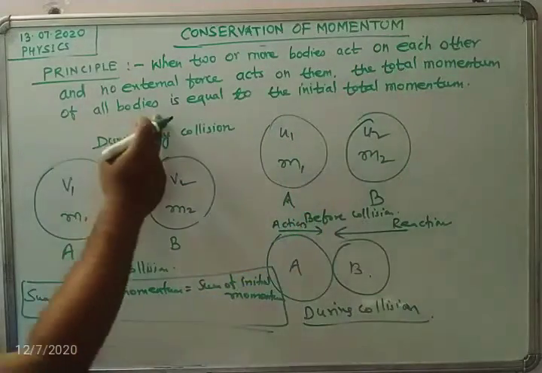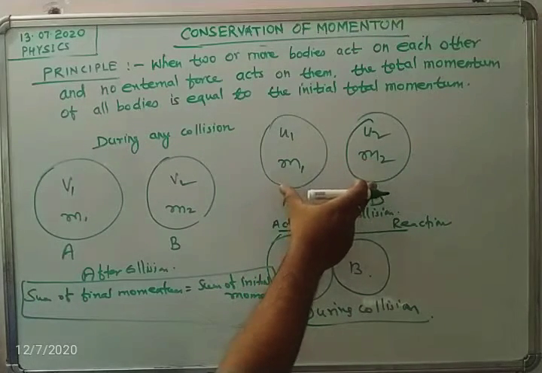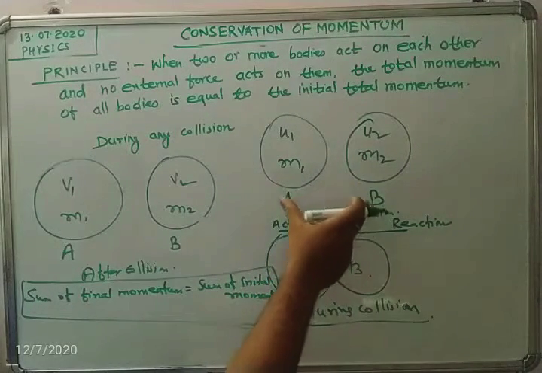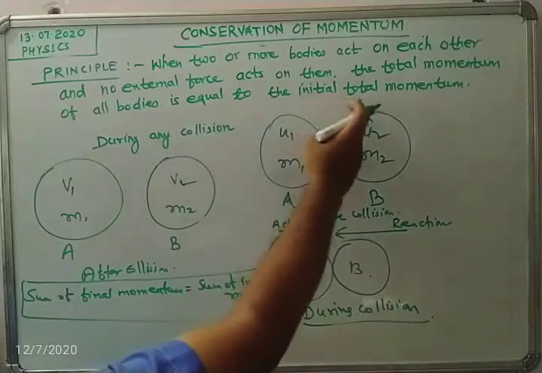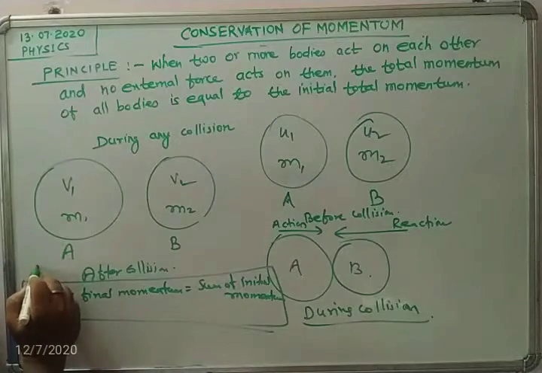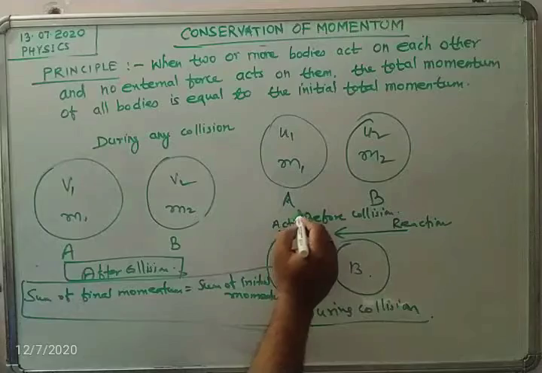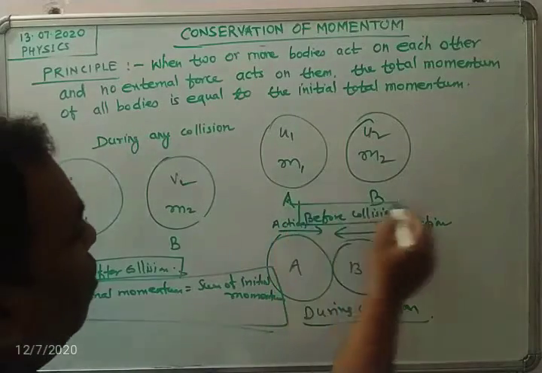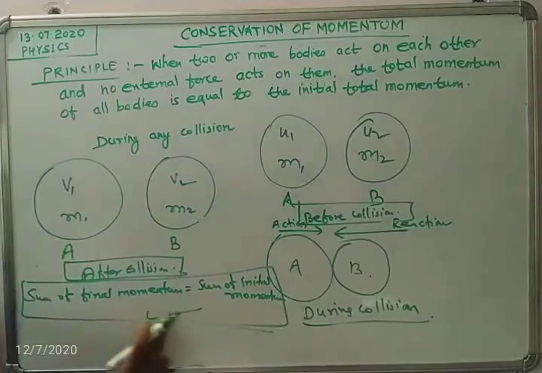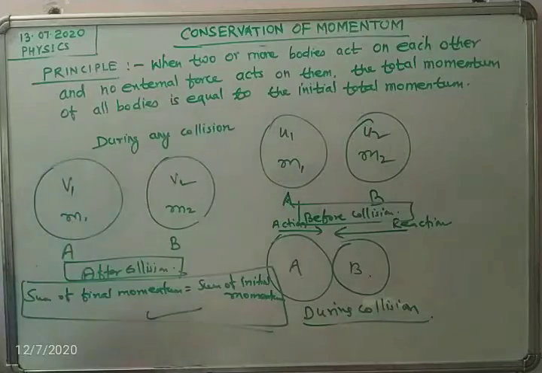The total momentum of all bodies, that means of both bodies, is equal to the initial total momentum. That means the total momentum of the two bodies after collision is equal to the total momentum of the two bodies before collision. So this is the principle written in the form of words.